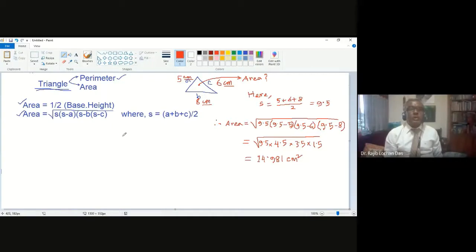Okay. So if you have a triangle and if you know the base and height, say the base is given like 10 foot and the height. So what is the height? Which one will be the height?